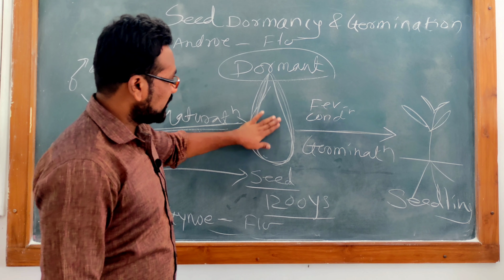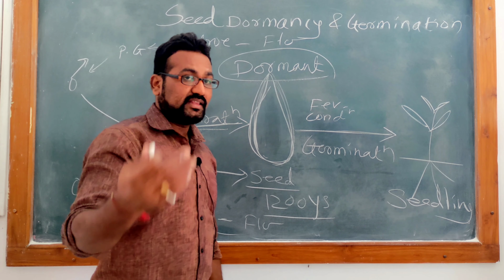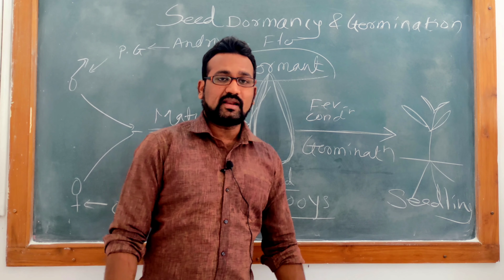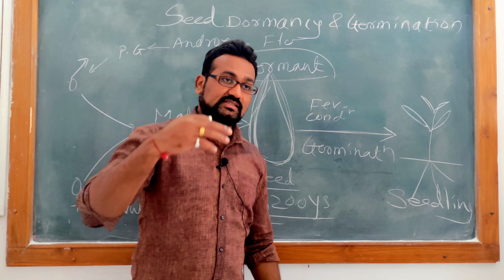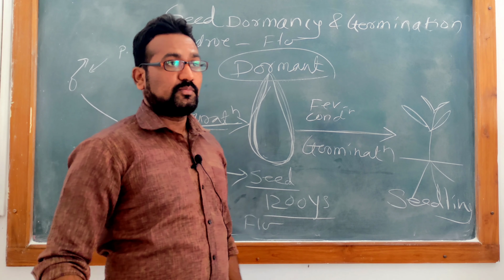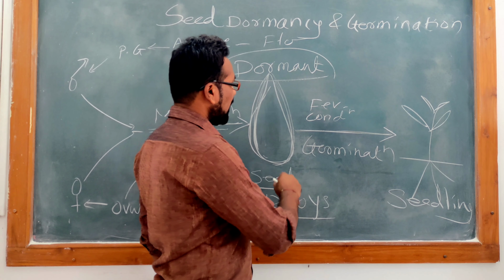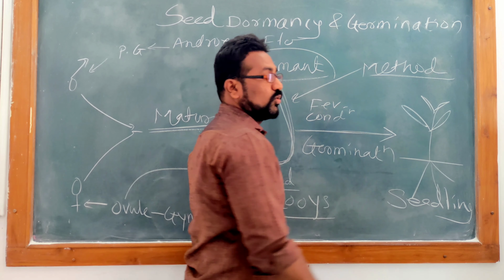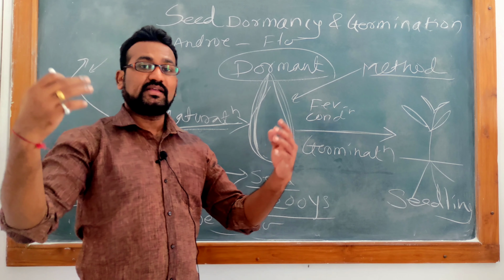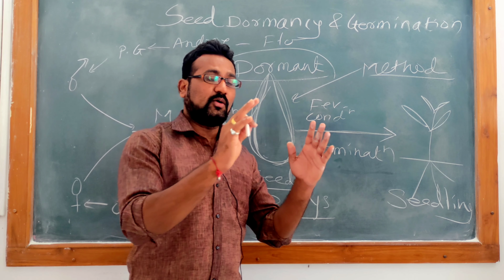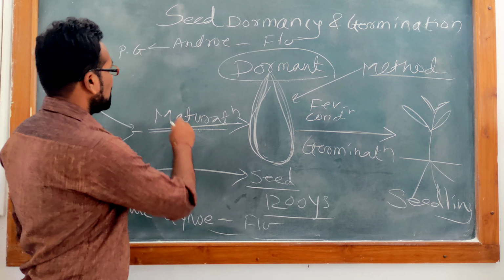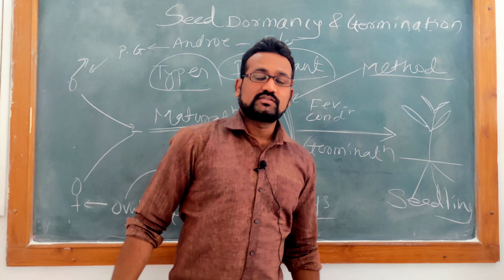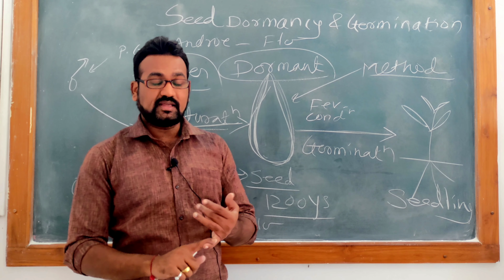So seed dormancy we are going to discuss here. There are various methods to overcome this seed dormancy. Sometimes what happens? You buy seed from the market, you sow the seed in your garden, but that seed does not undergo germination. So to overcome that problem, you have to apply some method to overcome the seed dormancy. Which are these methods you are going to apply? Before that, you have to understand which are the different types of seed dormancy.